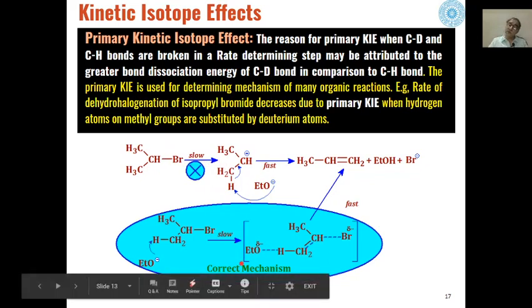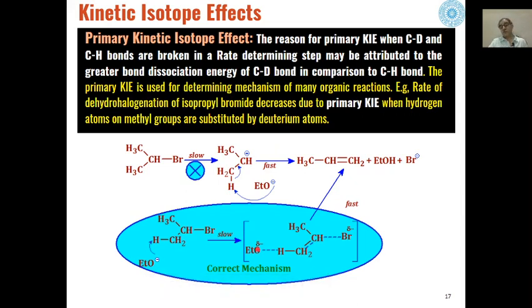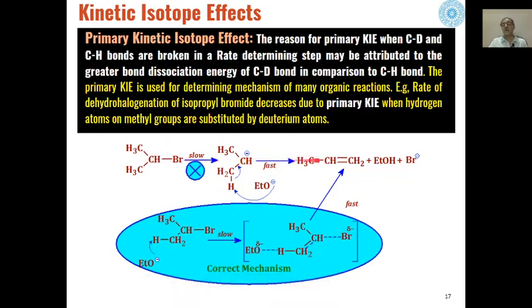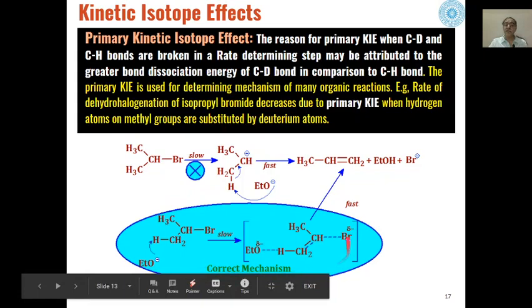So because of the primary kinetic isotope effect, this mechanism is the correct mechanism and the reaction will not take place by this mechanism. So on the basis of these primary kinetic isotope effects, we can determine the mechanism of that reaction.